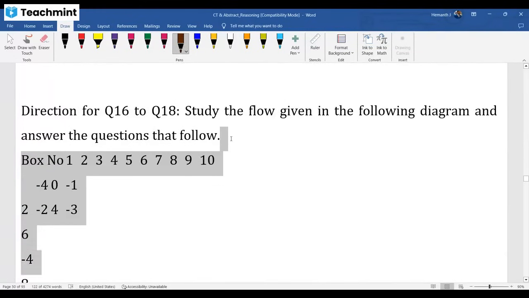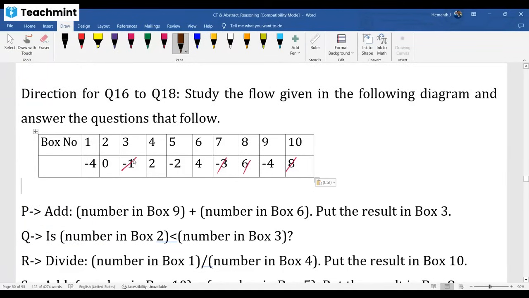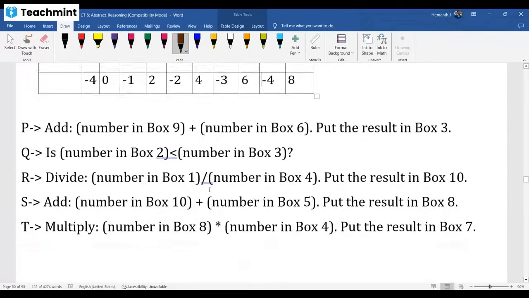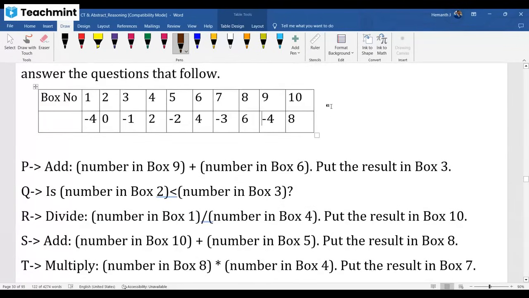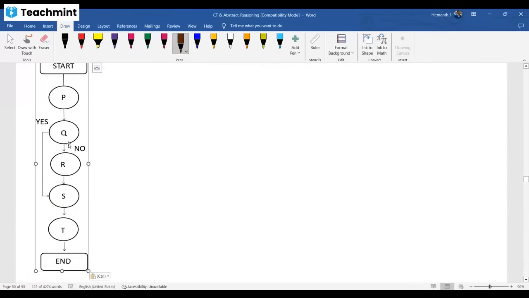So here, what they do, they'll give some box numbers like this, and they'll give a chart. With respect to the steps, we need to apply the logic. I'll give the chart also now. Now here, this is the chart to be followed. This is a flow chart. General instructions will be immediately right to that. I'll put it in that fashion only.